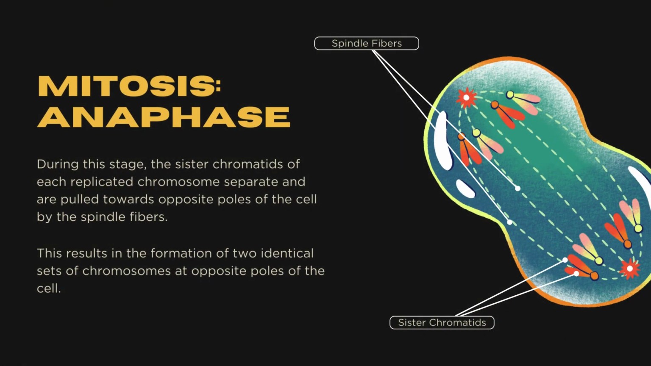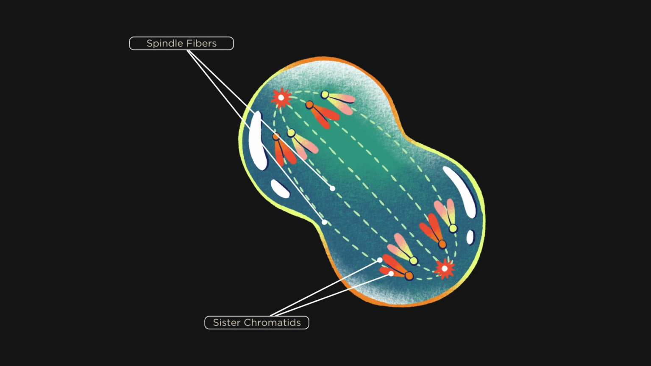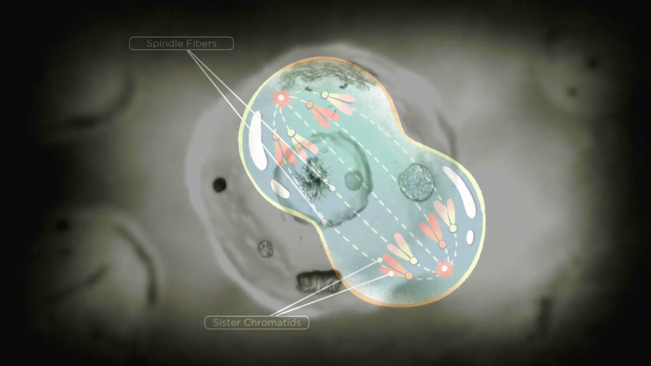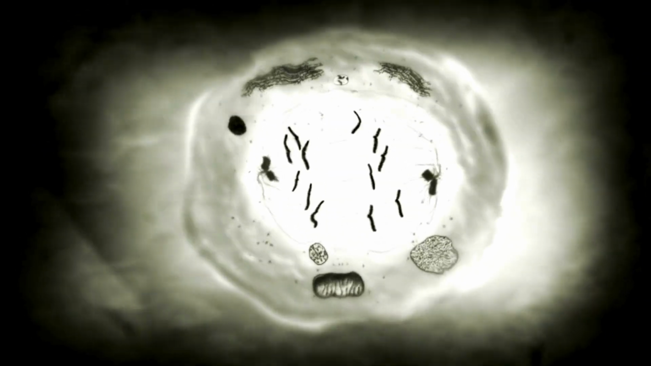Anaphase. During this stage, the sister chromatids of each replicated chromosome separate and are pulled towards opposite poles of the cell by the spindle fibers. This results in the formation of two identical sets of chromosomes at opposite poles of the cell.